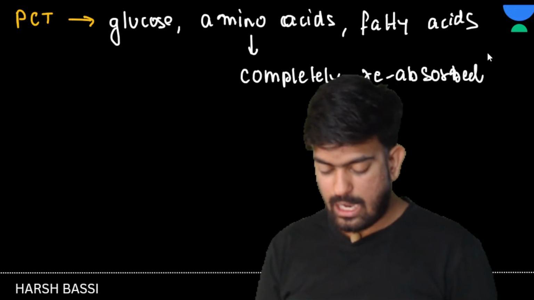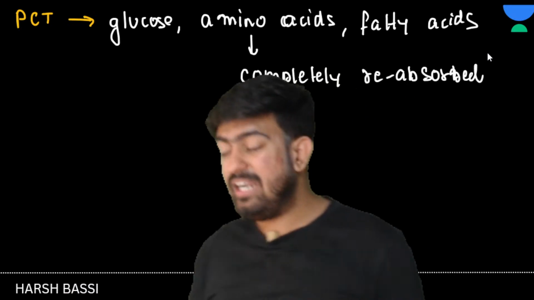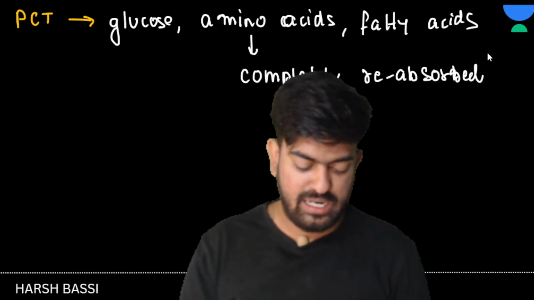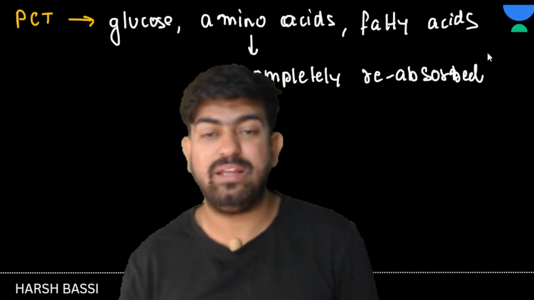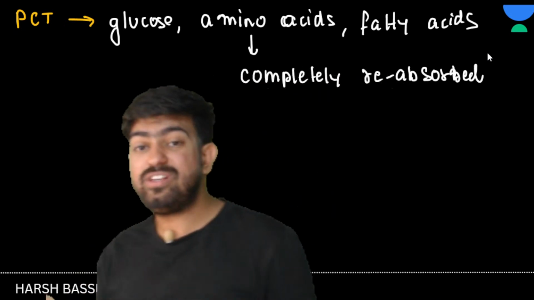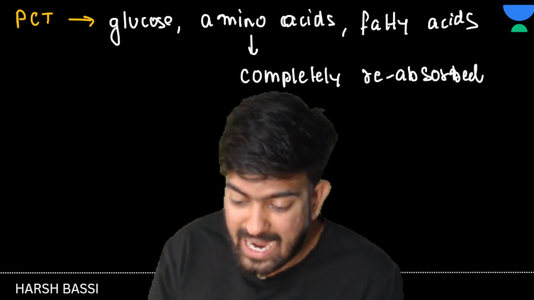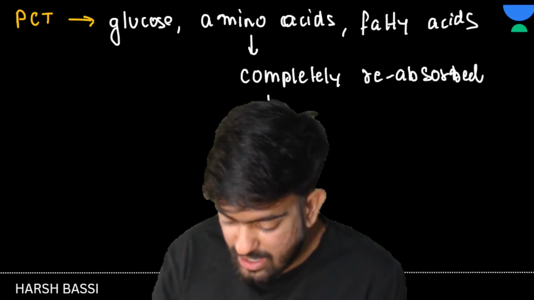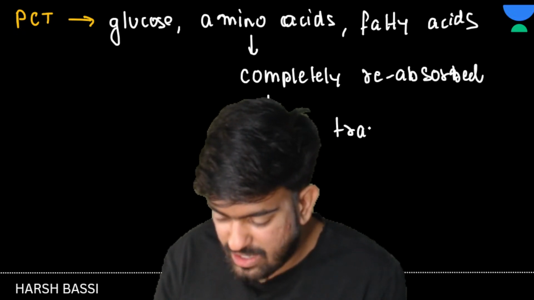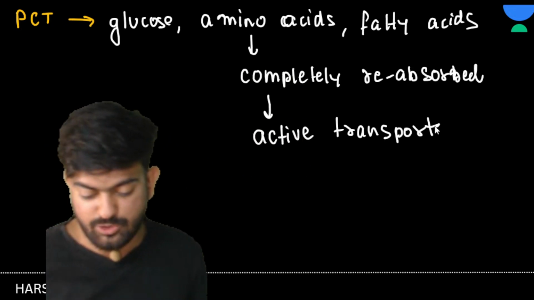Now sir, what? The ultrafiltration step has made a mistake. That means to reverse the mistake, we need energy. So all of these things are absorbed by active transport. Okay, active transport. That means energy is being used.